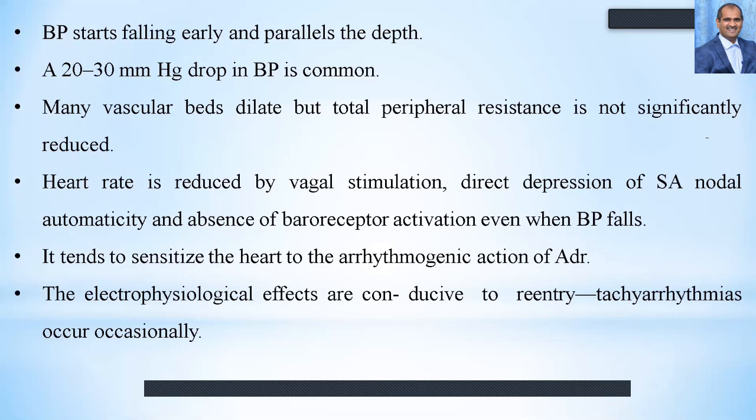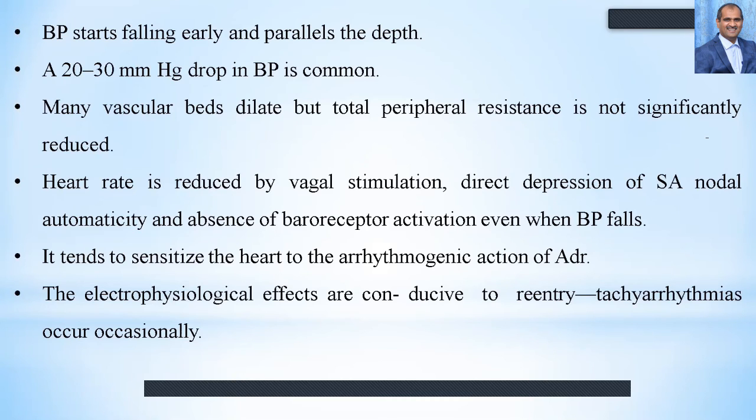A 20 to 30 mm Hg drop in BP is a very common feature in the induction of halothane anesthesia. Many vascular beds dilate, but total peripheral resistance is not significantly reduced.